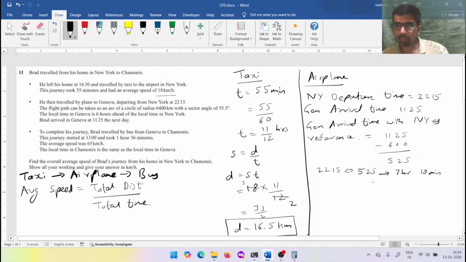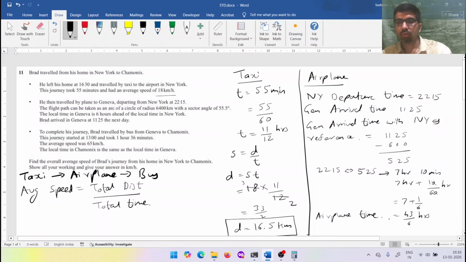Convert this minute into hours. 7 hours, and you have to divide 10 by 60. Cancel, cancel. Plus 7 plus 1 by 6. 7 times 6 is 42, plus 1 is 43 by 6 hours. This is the airplane time. So the airplane took 7 hours 10 minutes, which is 43 by 6 hours.